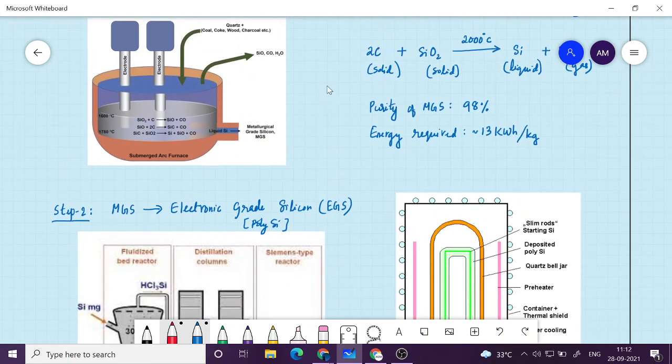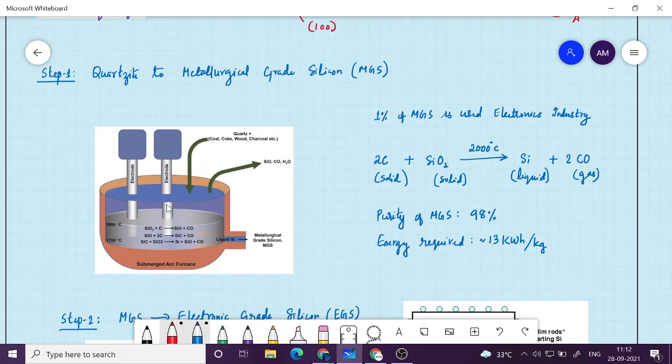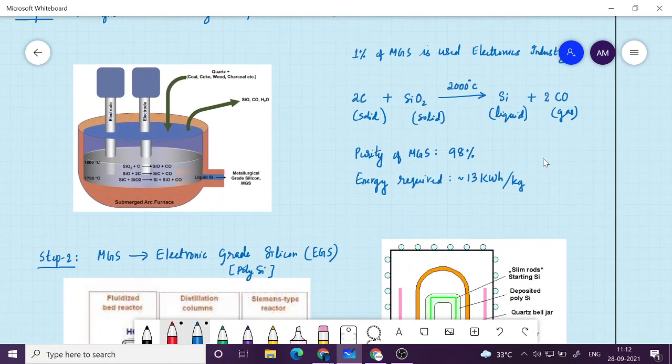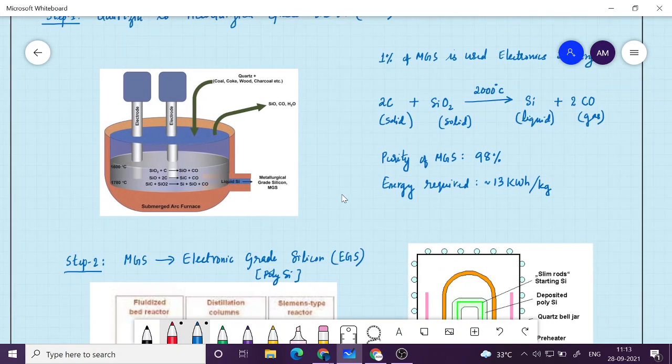Okay, so what did we see so far? We took the sand, put it into this crucible, heated it to 2000 degrees Celsius. The sand will still be solid, but the product formed after reacting with carbon will be in liquid form, and the liquid silicon will be collected and solidified to get what is called metallurgical grade silicon. To produce 1 kg of metallurgical grade silicon, we need to spend 13 kilowatt hours of energy. The byproduct is carbon monoxide, which is a gas that can be easily separated.